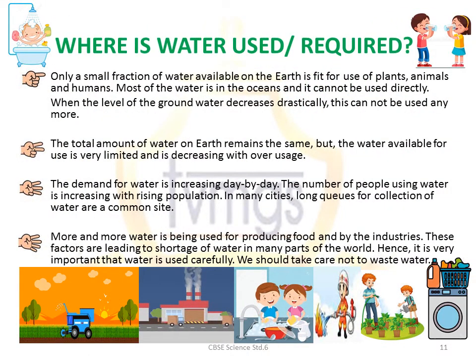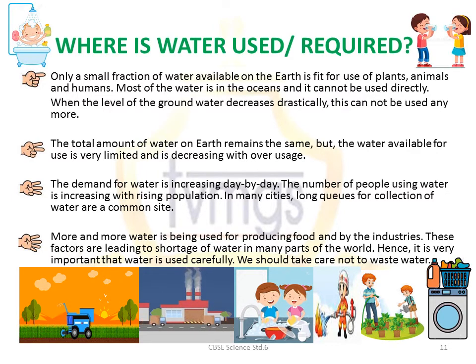Now that we know where water comes from and how it is formed, what happens if it is a lot and what happens if it is less, let's see where water is used. 1/3 of the total water available on the earth is fit for drinking. This small fraction of water that is available on earth is fit for use for plants, animals and humans.